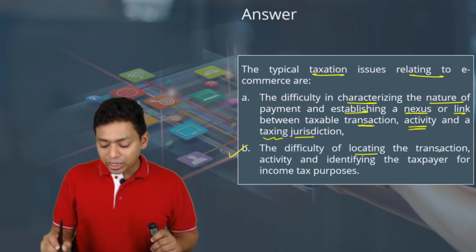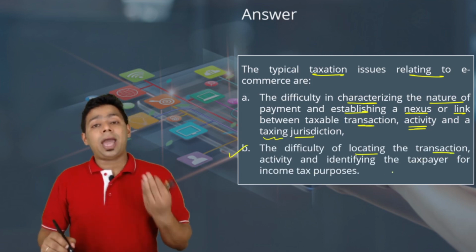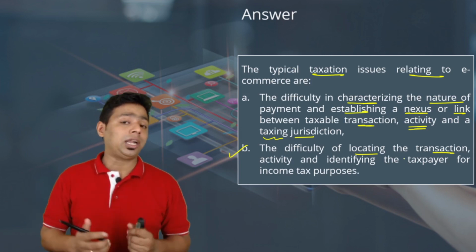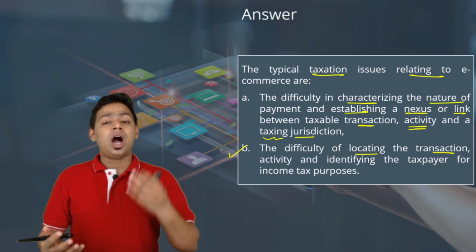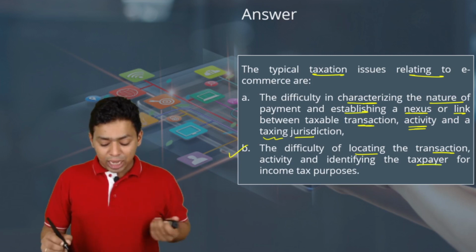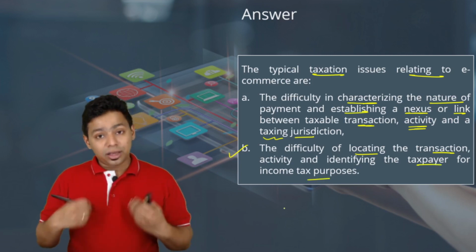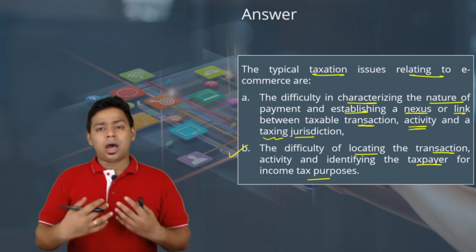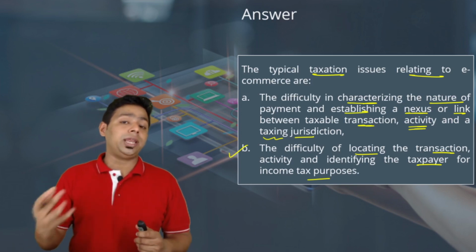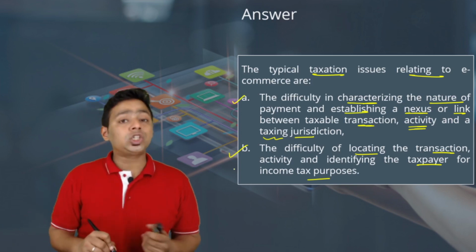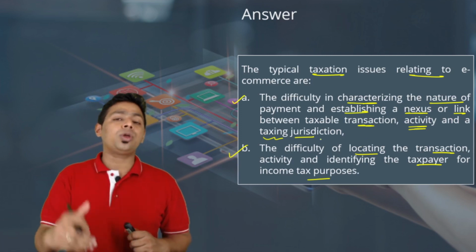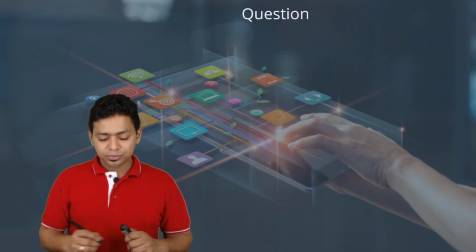The difficulty of locating the transaction, even if you bring some tax legislation, how will you determine whether services were provided, because many services, many activities are done on cyberspace. So how is income tax going to control or monitor the transaction activity and identify the taxpayer for income tax purposes? Again, if you know the concept of dark web or service providers which are unidentifiable, there are many countries which are not sharing the cyber data with us. So obviously there are so many challenges in international taxation so far as e-commerce activities are concerned, but India is looking forward to tackle them one by one.